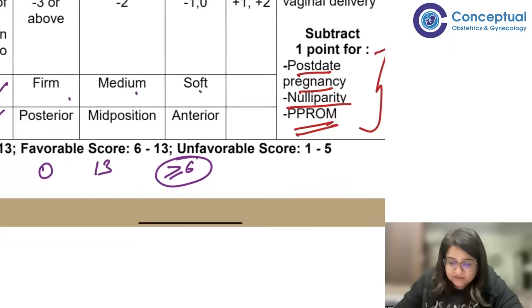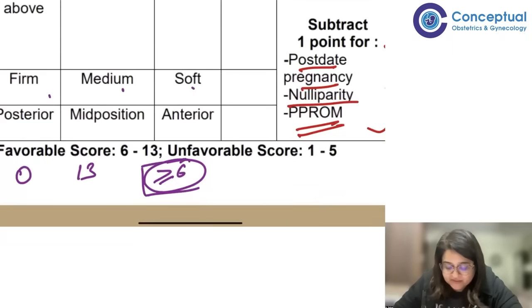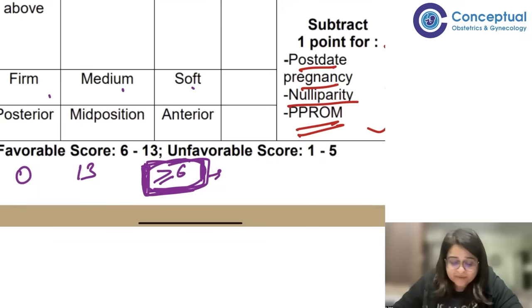Now, when I say Bishop's favorable more than 6, what does this mean? Suppose the Bishop says 0. Can I induce the patient? Yes, of course I can induce her. But her Bishop is unfavorable, so what will I tell the patient? I'll tell the patient, see, your cervix is unfavorable. You're going to take more time. You'll need more number of inductions. It's going to take 24 to 48 hours. It may even take 72 hours. So, we're going to go slow. The cervix has to ripen first before you go into labor.